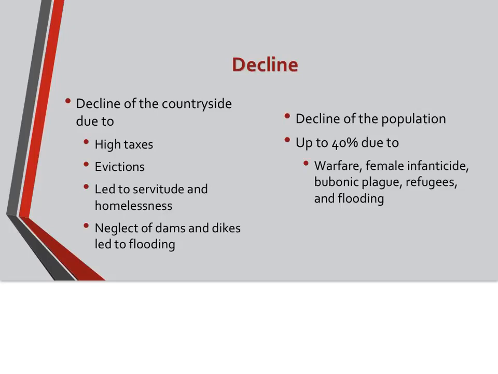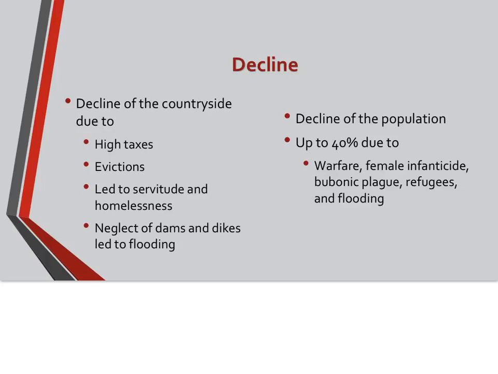After the Mongols ruled for a while, the countryside went into a decline because the Mongols imposed higher taxes on the peasantry through the tax farming, which led to a rise of evictions. Also led to servitude as people sought the protection and a place to live with the wealthy elite.